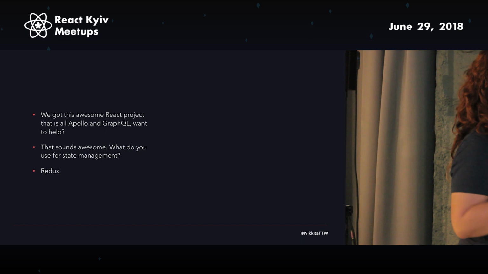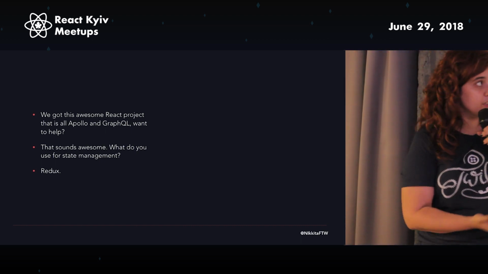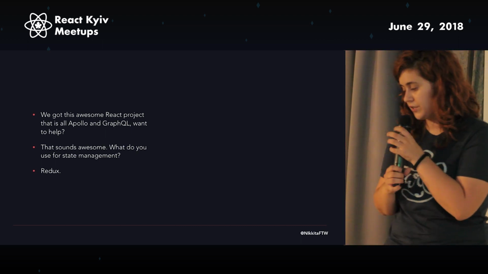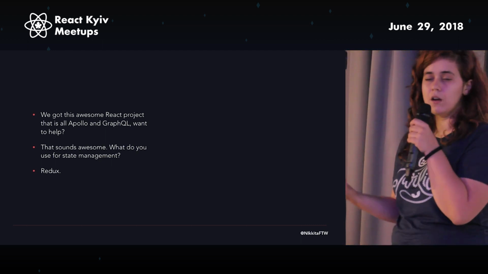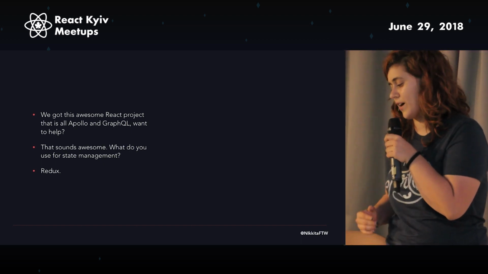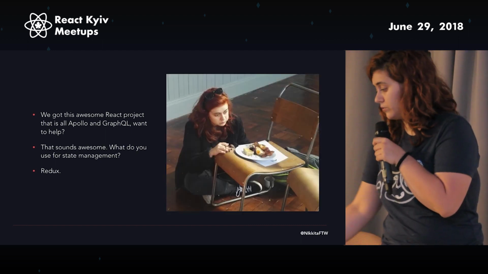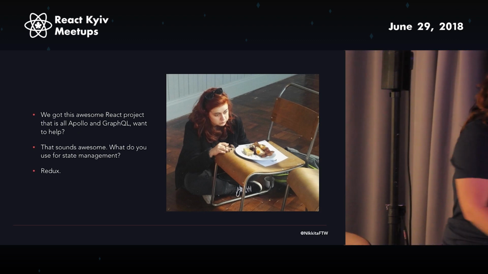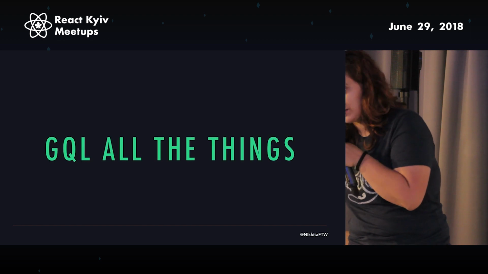One thing that has happened to me about 3 times in the past year was that somebody came to me, usually recruiters, and was like, so we got this really awesome React project, we use Apollo, we use GraphQL, we're really cool, we live on the edge, we haven't updated Lodash in 3 years. And I'm like, okay, that sounds awesome, but what do you use for state management? They always tell me that they use Redux. I think there was one guy who told me MobX, but the same idea. And I'm like, dude, no, why? There are better solutions to this. There is a better solution, which is what I am presenting today. Just GraphQL all the things.